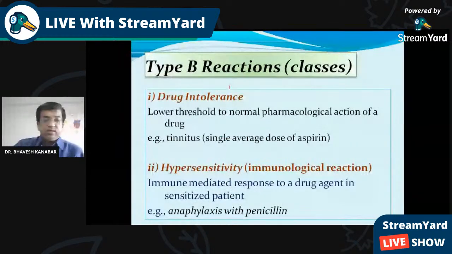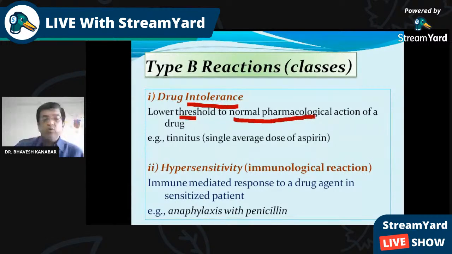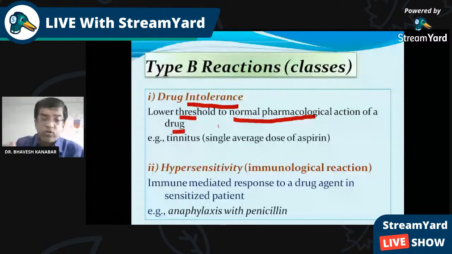So what are the classes of type B drug reaction? First is drug intolerance, a lower threshold to the normal pharmacological action of the drug. Simply, the patient cannot tolerate the drug. The threshold of the pharmacological action in the patient is lowered. For example, tinnitus is an adverse effect of aspirin, and it is not related to the pharmacological action of aspirin.